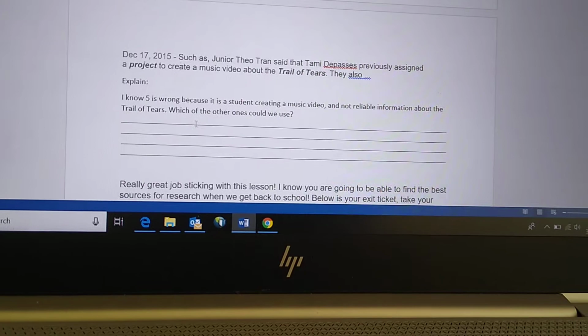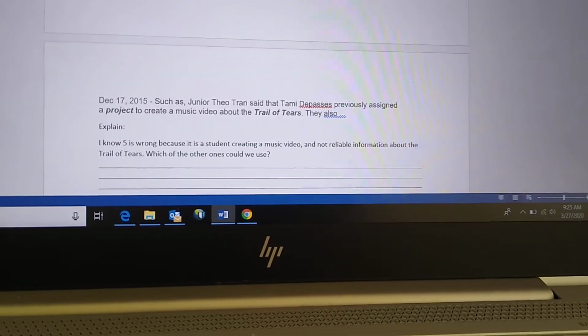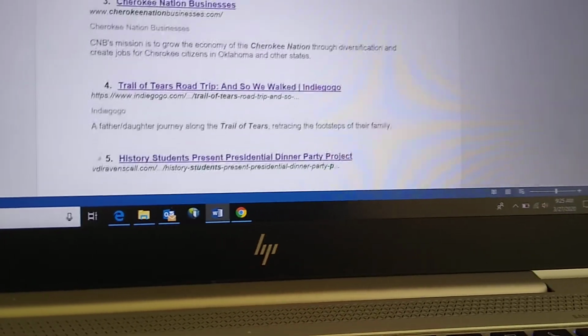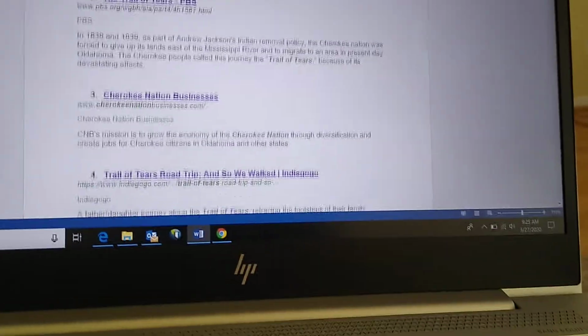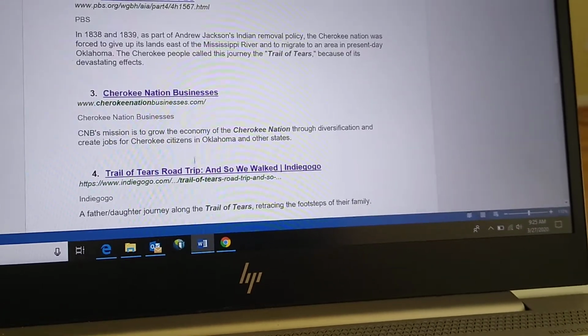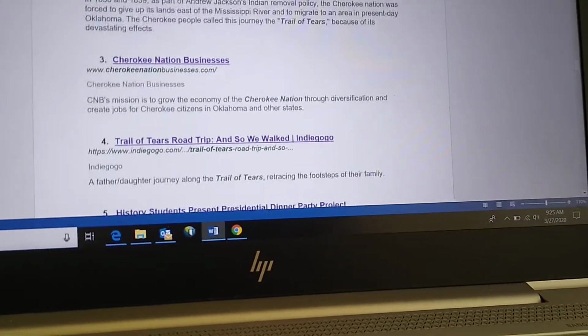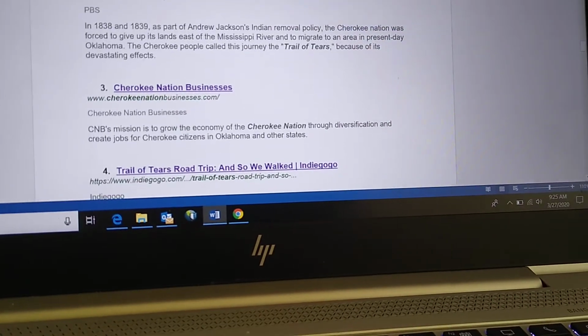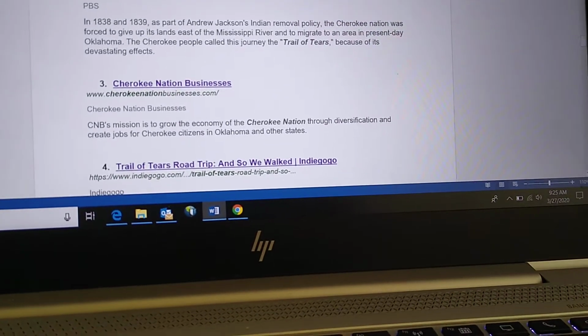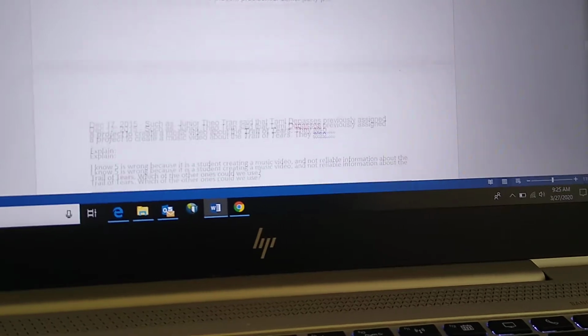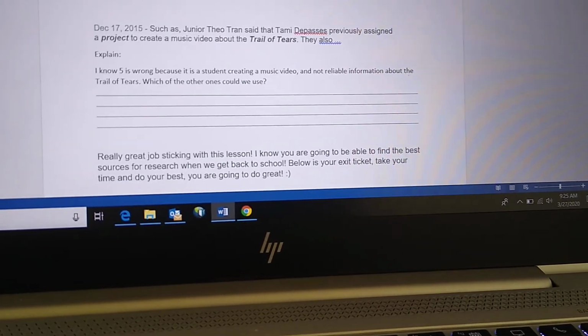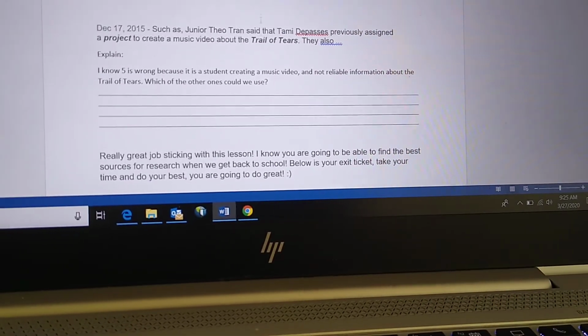Which of the other ones could we use? So if we can't use 5, choose 1 through 4. Which ones of these can we use? Because they're reliable and because they're on topic about the Trail of Tears. Go ahead and make your choice and write them down on these lines.